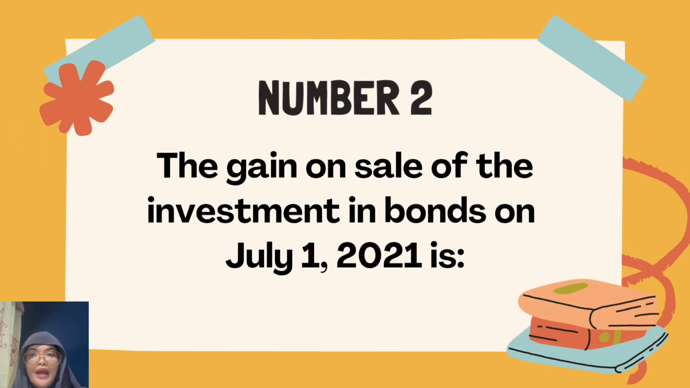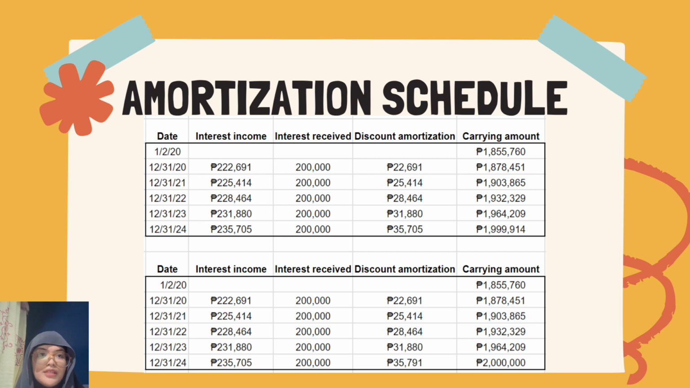Moving on to number 2. For number 2, we have the gain on sale of the investment in bonds on July 1, 2021 is blank. Before presenting the answer to this question, let us observe the prepared amortization schedule for better understanding. Here we see the amortization schedule prepared for the 5-year life of the bond investment.